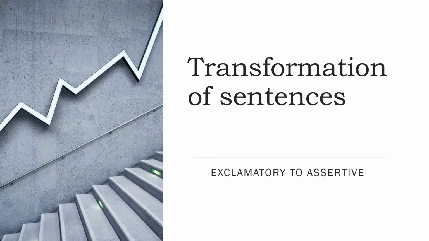So we're going to start transformation of sentence today, and in this segment we'll learn how to transform from exclamatory to assertive and vice versa. Transformation of sentence we discussed multiple times. One very basic thing you have to remember is that in this case you are not supposed to change the meaning of the sentences. Whenever you transform this, the meaning will remain unchanged. Sentence structure or words, other things can be changed, but the literal meaning, the gist of the sentence, will be the same.